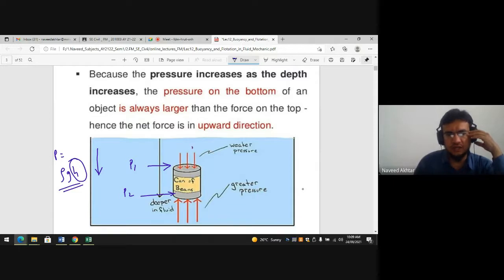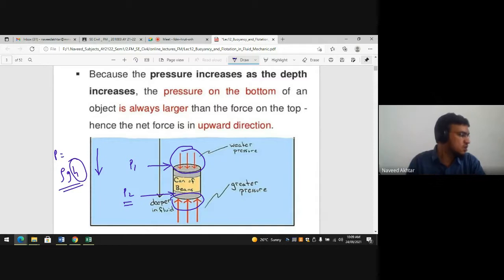So the pressure on the object above is less than at the bottom. Here the pressure P2 will be larger because we are going to more depth in the water. So that pressure is upward, tending to push the object upward, and that force is called buoyancy force.